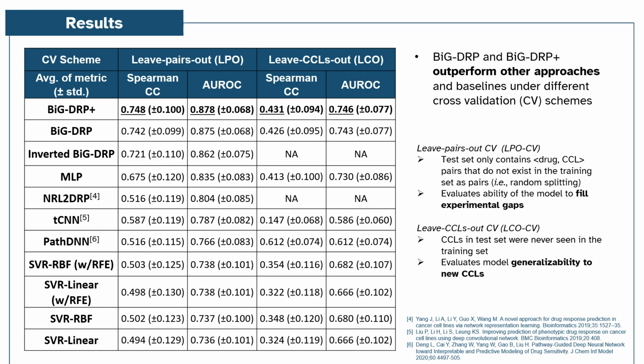We compared our model to multiple baselines and competing approaches in different cross-validation splitting schemes: the leave pairs out, LPOCV, and the leave cell lines out, LCOCV. The LPOCV assesses the model's ability to fill experimental gaps, while the LCOCV evaluates the model's generalizability to unseen subjects. Both BigDRP and BigDRP Plus outperform other approaches and baselines in both schemes.